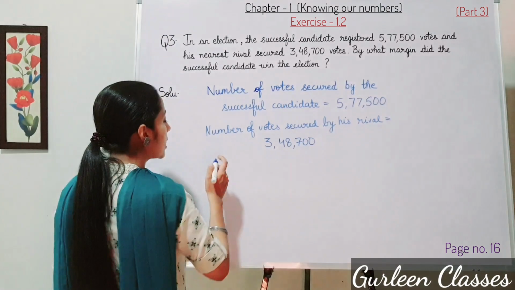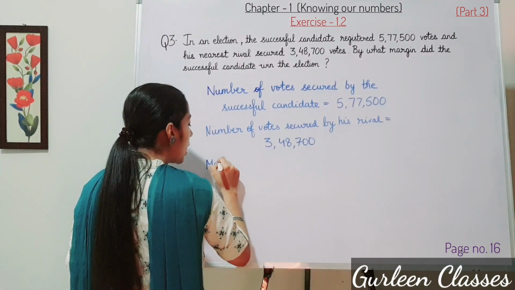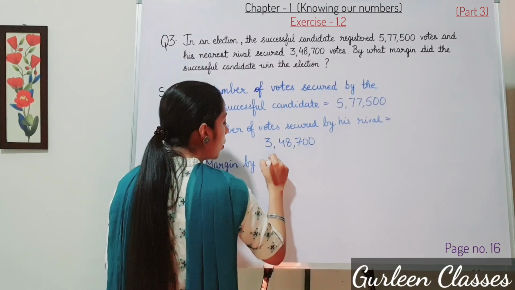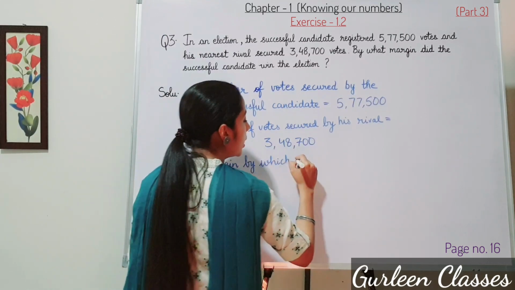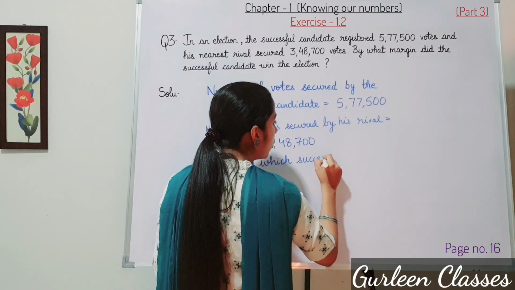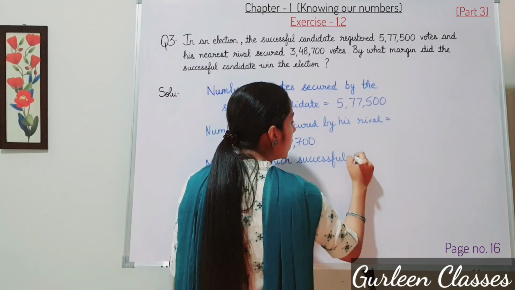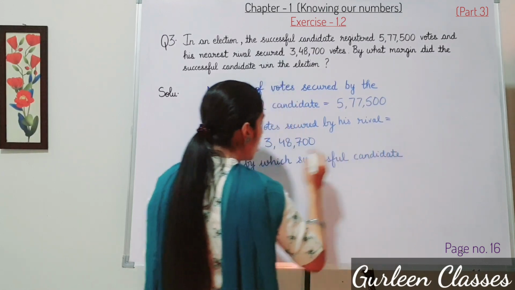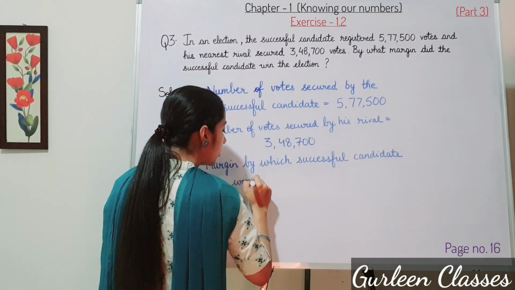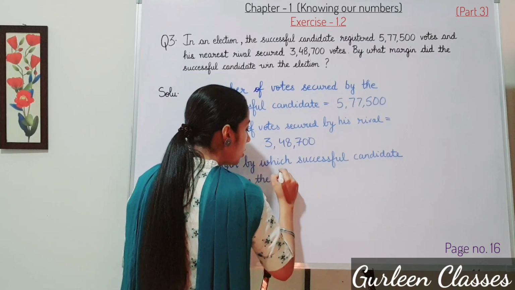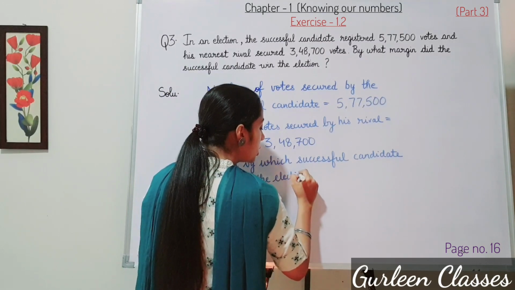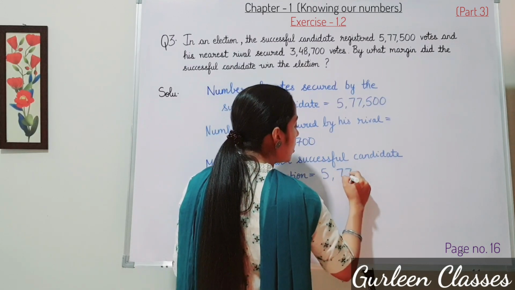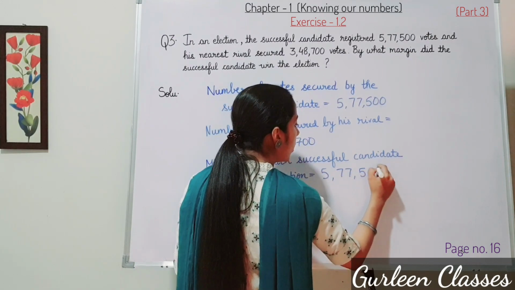We will subtract. So right here, margin by which successful candidate won the election, that is equal to 5,77,500 minus